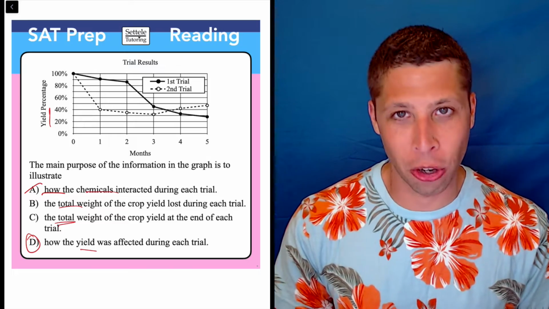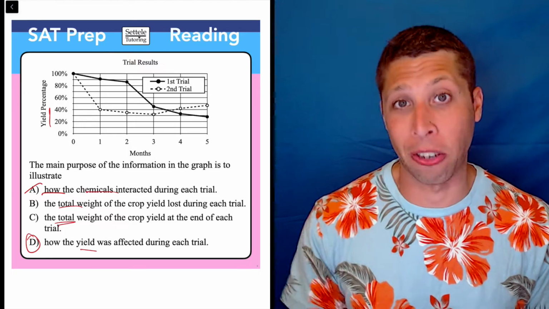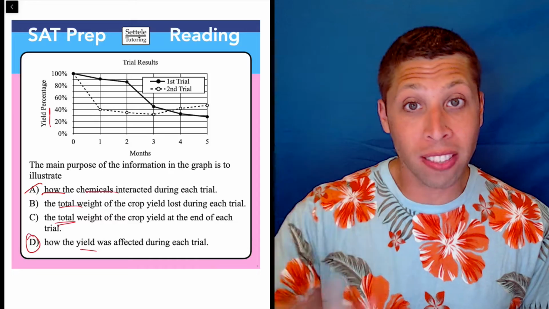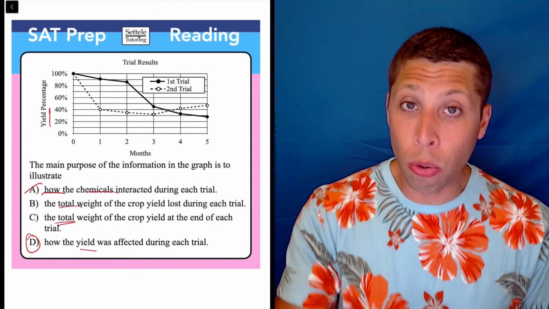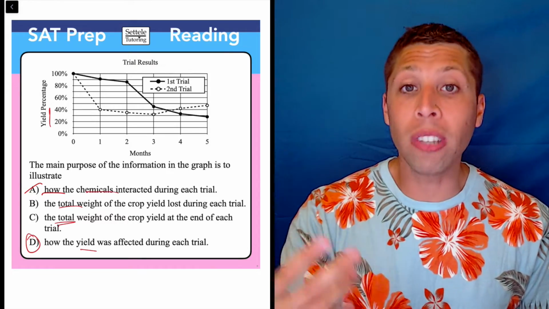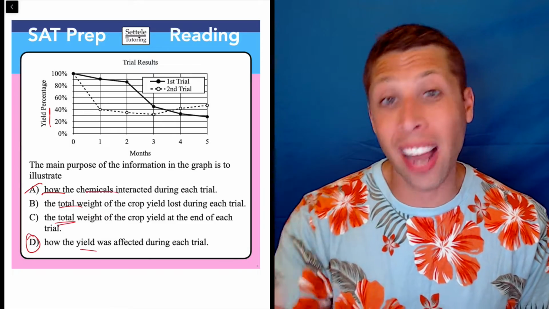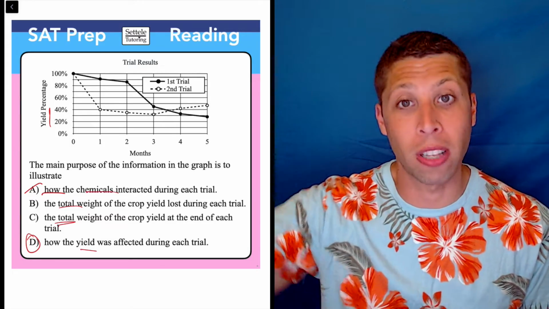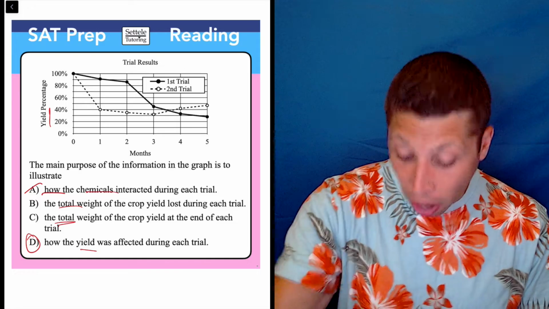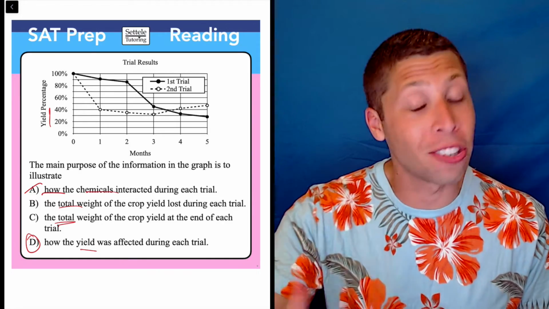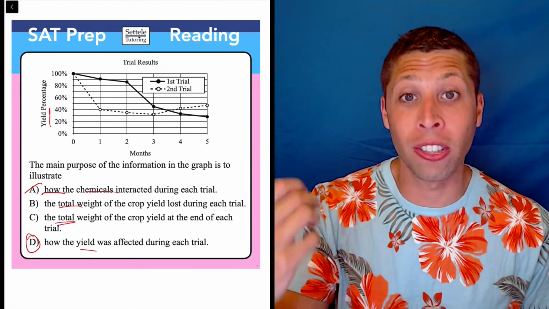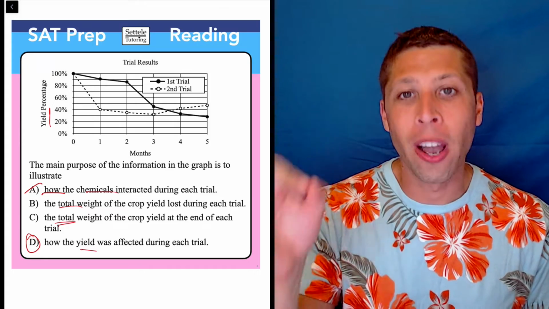That is the beauty of these chart questions, is we want a little bit less information most of the time to answer them. And when we just kind of narrow our focus to the chart or the graph itself, we usually can see the right answer more easily because we're not distracted by all the other information that's coming from the passage. These other choices might be really tempting if I had the passage, but I'm not allowed to pick them because the question is directing my attention only to the graph.